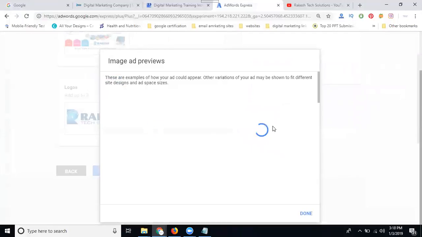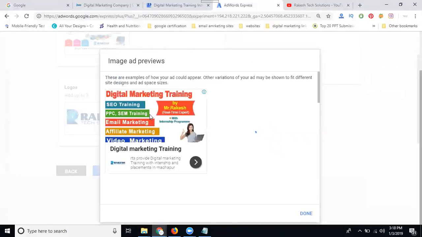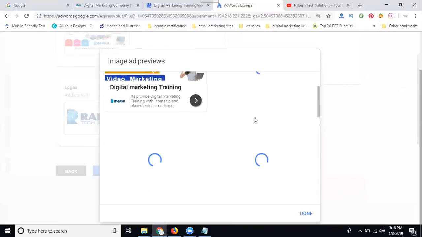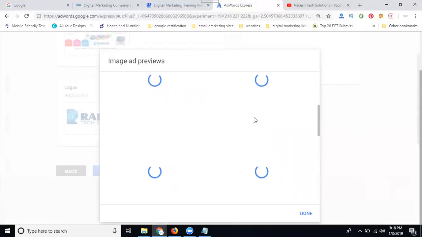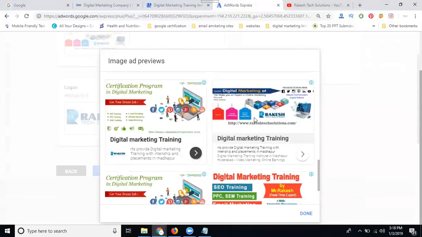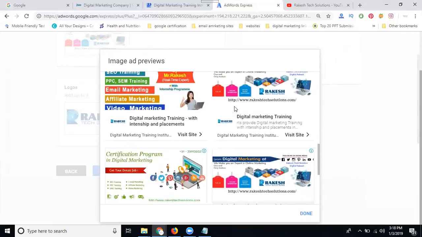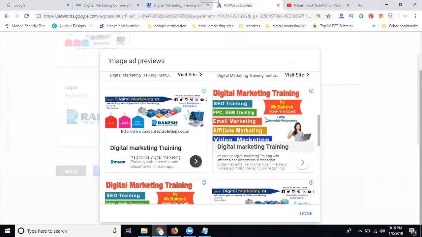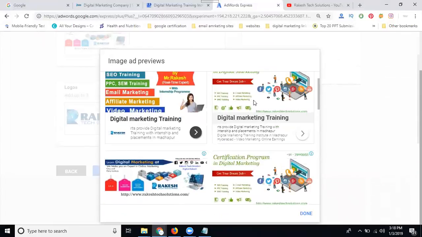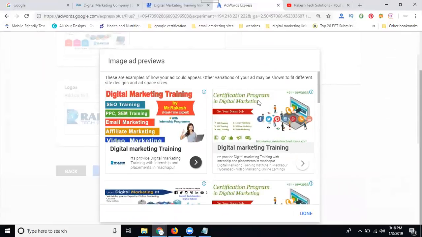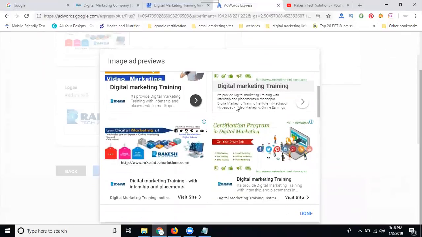How many ad formats are there in total? First, the loading will be there. When scrolling here, the loading will be accepted. Okay, let me count: 1, 2, 3, 4, 5, 6, 7, 8, 9, 10, 11, 12 ads. Why? Because I'm adding only three images and one logo. These are the types of ads.